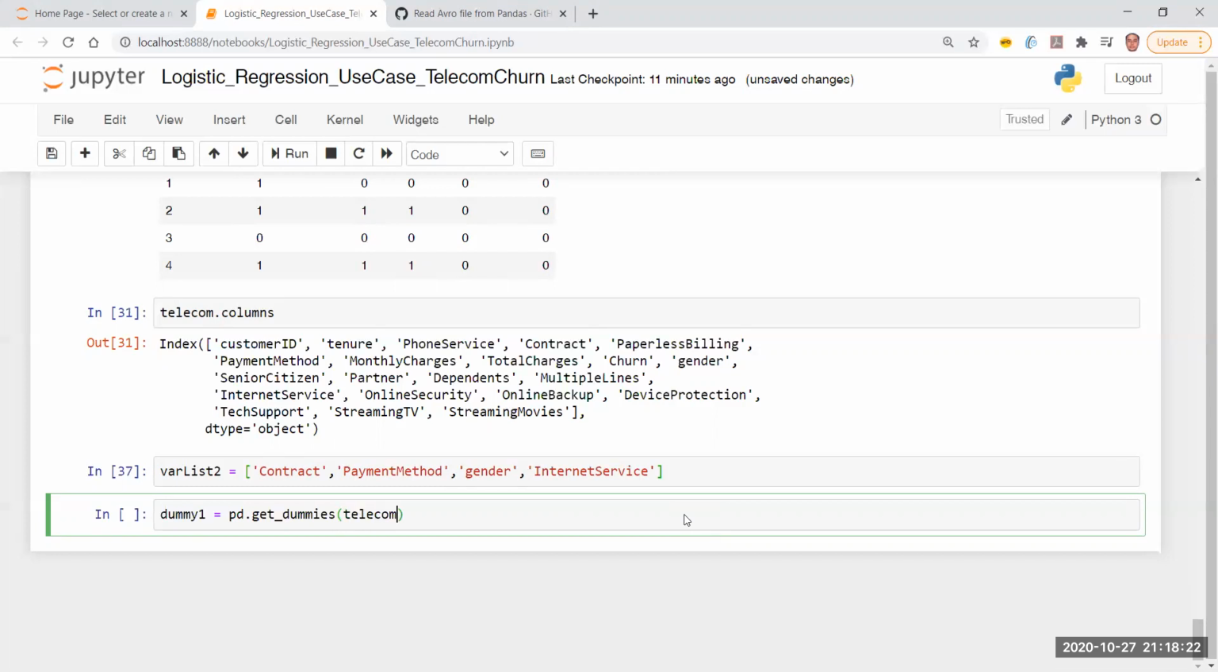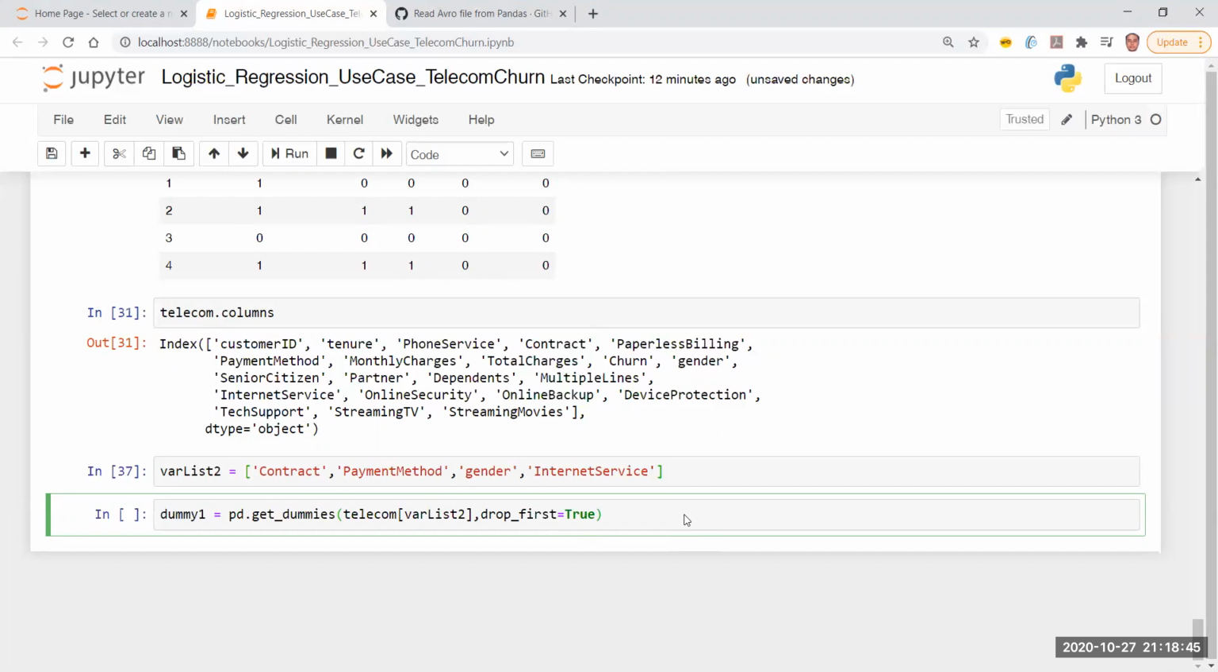So here the first parameter will be var list 2, telecom in brackets var list 2. This is my data that I want to convert. And the second one, I'm going to use it here actually, which will be drop_first equal to True. If this input variable is set to true, right?